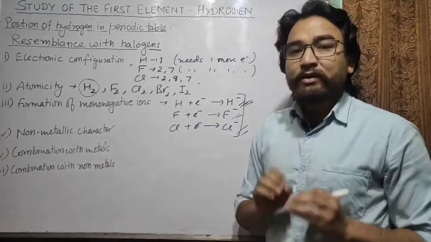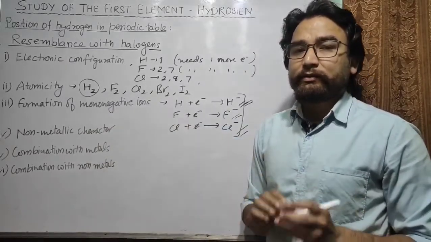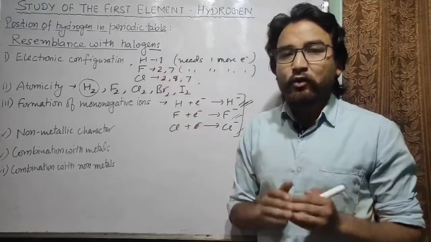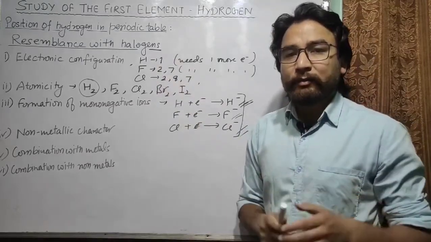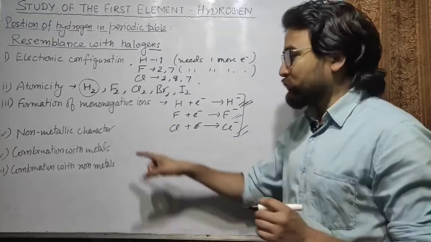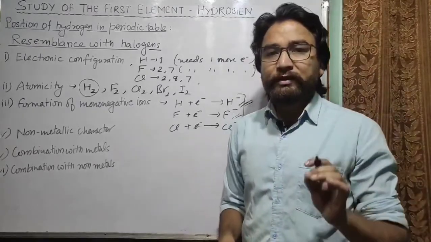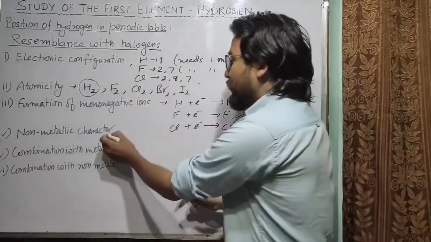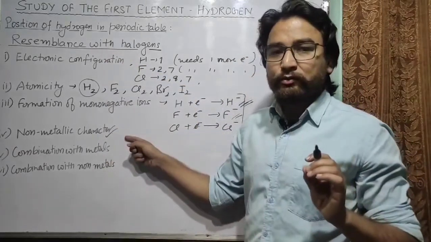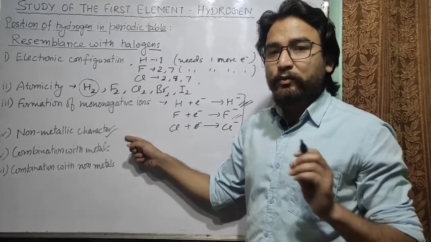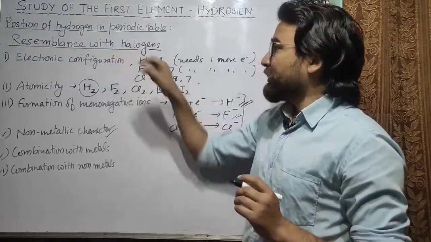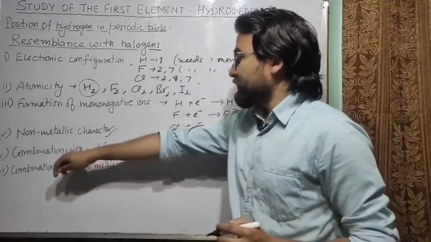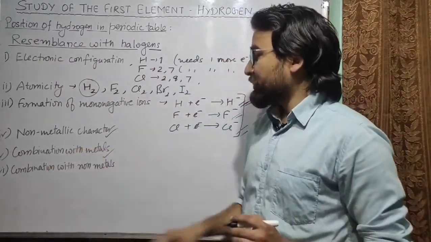The next is non-metallic character. You know that all the halogens are non-metallic in character. Also hydrogen is non-metallic. So similar to all halogens, hydrogen is also non-metallic. This is one more similarity between halogens and hydrogen. Now the next is combination with metals.